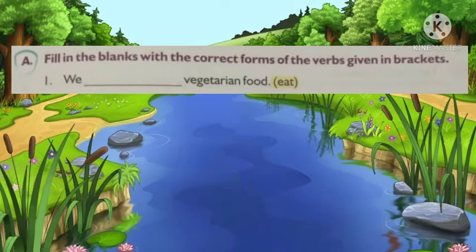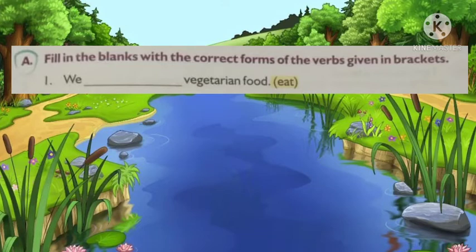Students, in each topic we are going to see one question as an example, right? For the rest of the sentences, I'll give you the key answers. Try to do it on your own, then check with your key answers, right? Okay, see the first exercise: Fill in the blanks with the correct forms of the verbs given in brackets.